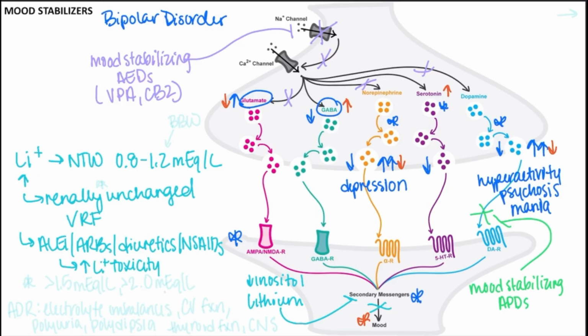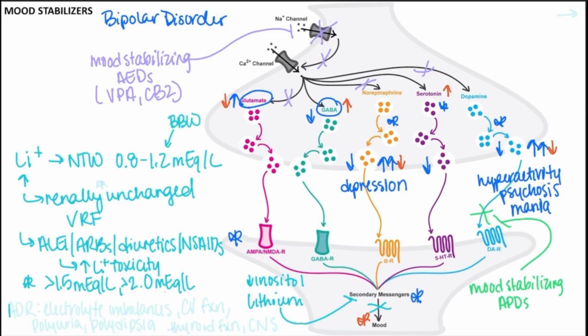And these are important considerations to be aware of because toxicity can appear very close to the therapeutic range at greater than 1.5 milliequivalents per liter, with more extreme toxic presentations occurring at greater than 2. So lots of lithium level monitoring, and this is listed as a black box warning.